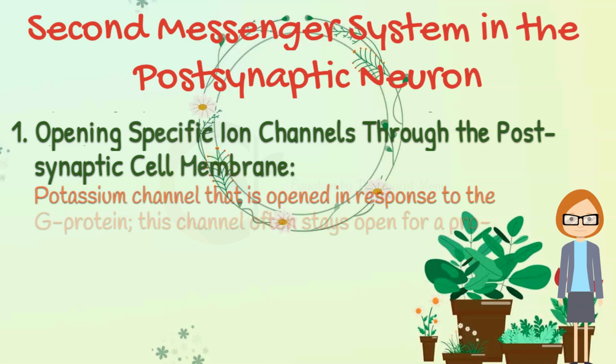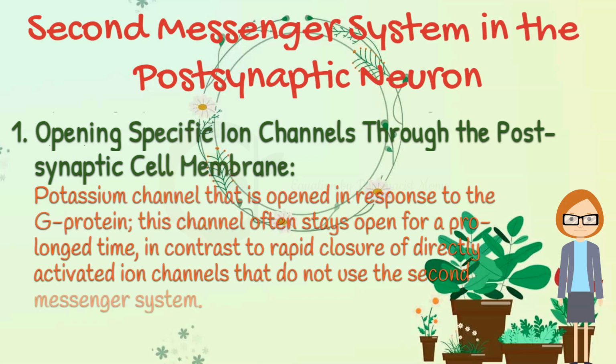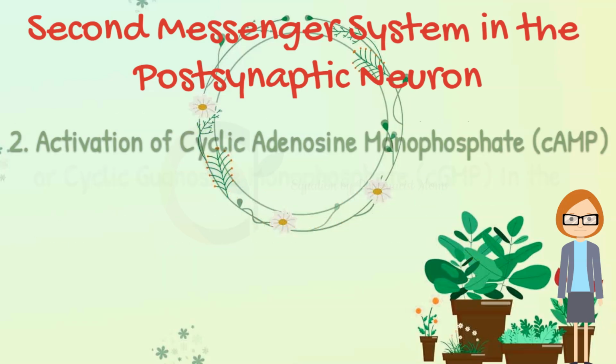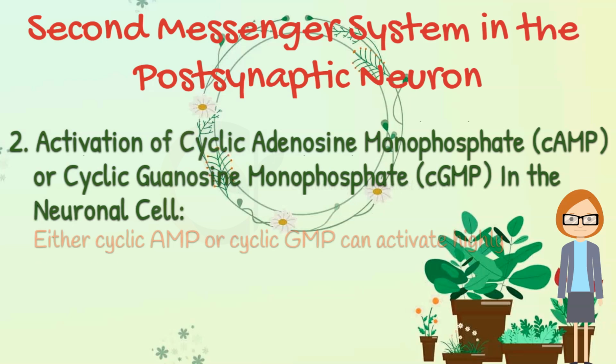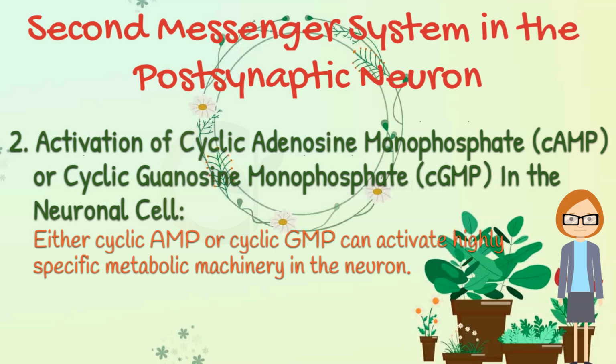Opening specific ion channels through the postsynaptic cell membrane. Potassium channel that is opened in response to the G protein. This channel often stays open for a prolonged time, in contrast to rapid closure of directly activated ion channels that do not use the second messenger system. Activation of cyclic adenosine monophosphate, that is cAMP, or cyclic guanosine monophosphate, that is cGMP, in the neuronal cell. Either cyclic AMP or cyclic GMP can activate highly specific metabolic machinery in the neuron.